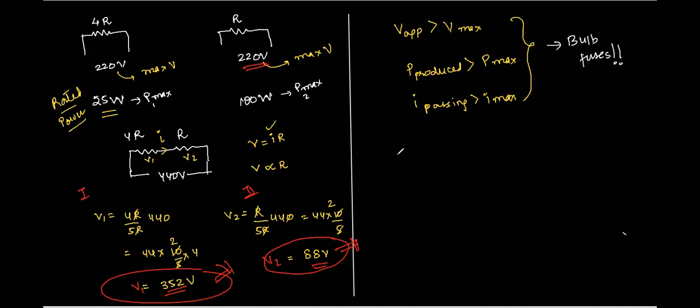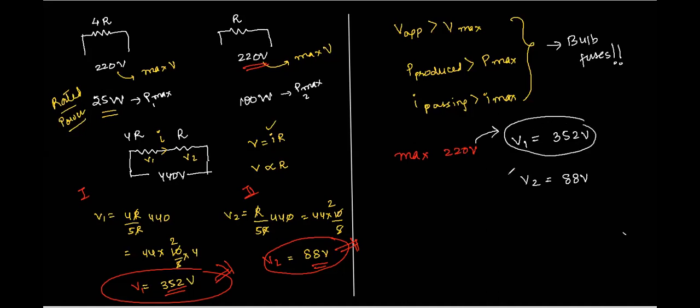Have a look again, Atul. Both the bulbs have a maximum capacity of 220 volts, right? But the first bulb has a voltage of 352 volts across it, whereas the second bulb has a voltage of 88 volts across it. So which one is exceeding the maximum? 352, right? So which one will fuse then? This one, the first bulb. This will get fused.